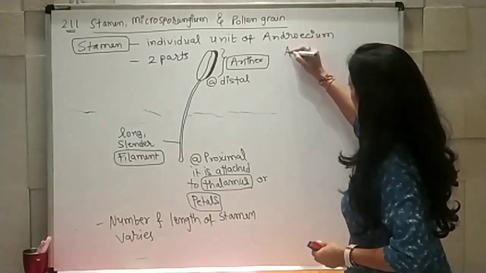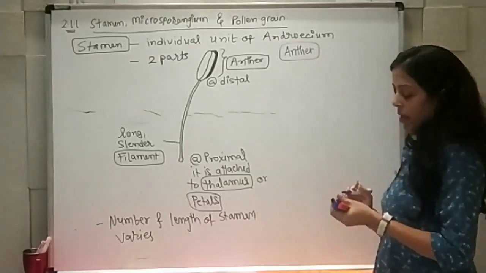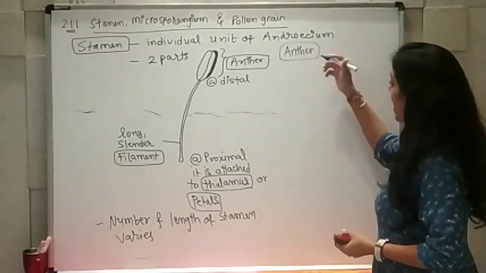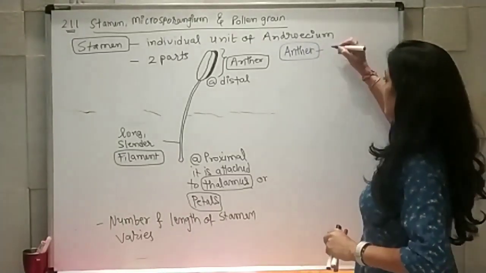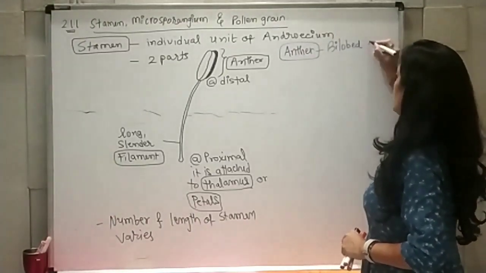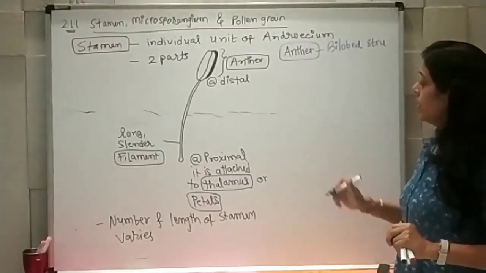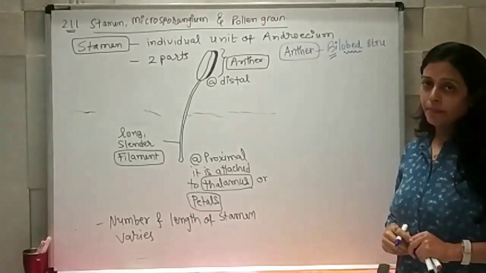So starting with anther. Okay, anther is basically bilobed. A typical angiosperm flower is having a bilobed structure. What is the word meaning of bilobed? Bi means two and lobe means kind of cavity.